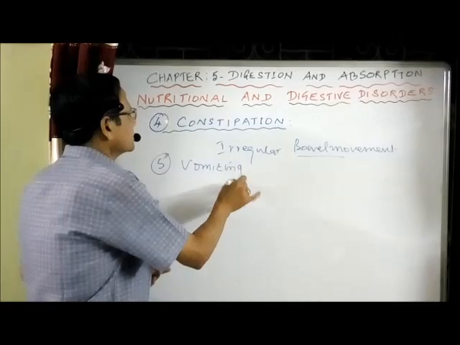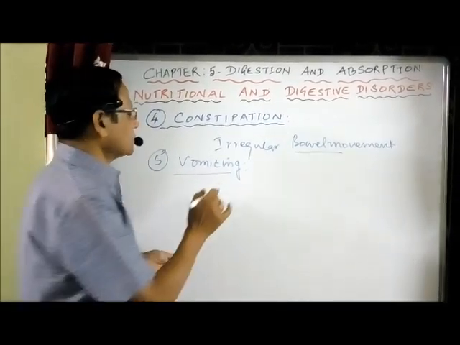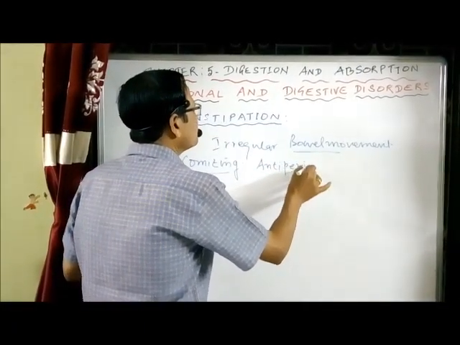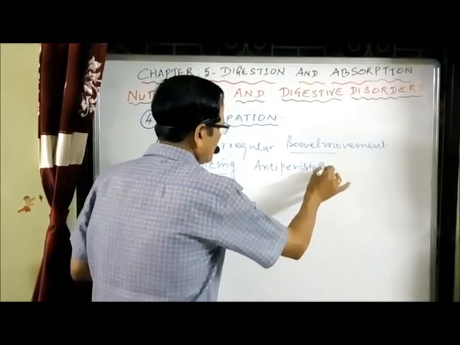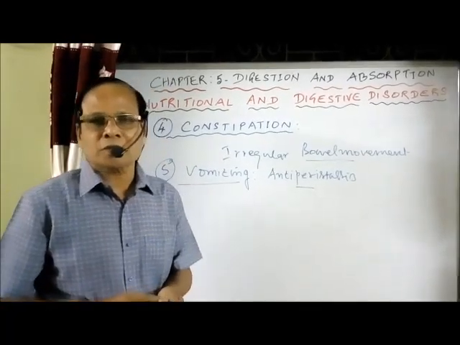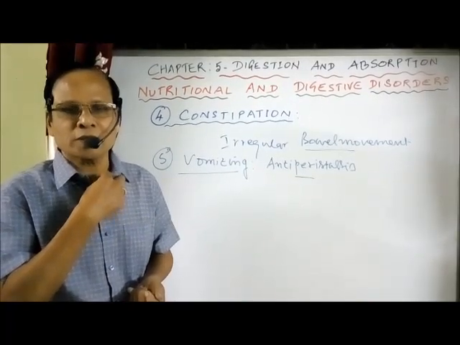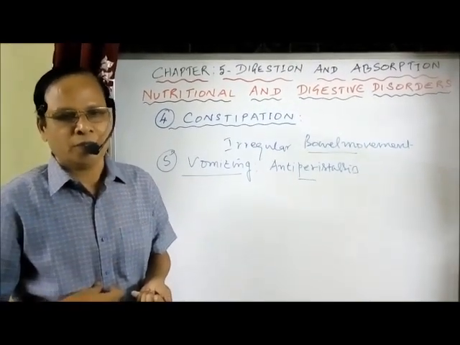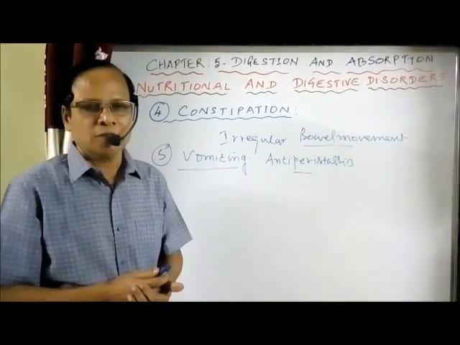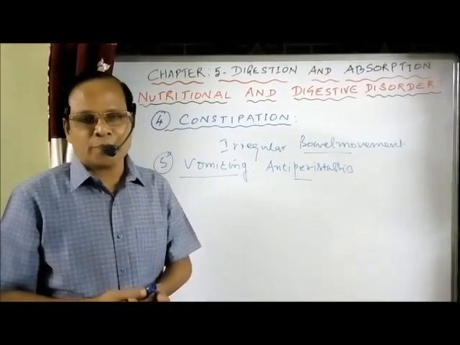Vomiting. The next disorder, vomiting. Now it is nothing but antiperistalsis, otherwise called reverse peristalsis. Peristalsis normally proceeds from the pharynx towards the stomach. If it occurs in the opposite direction, then it is called antiperistalsis, otherwise called regurgitation. So in this one, what is happening?